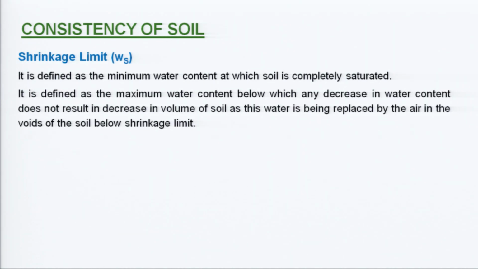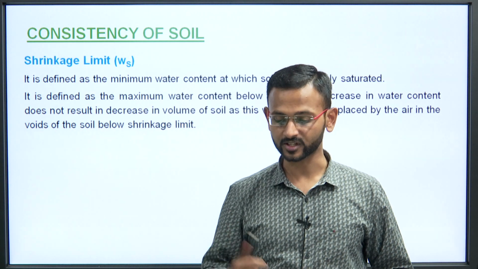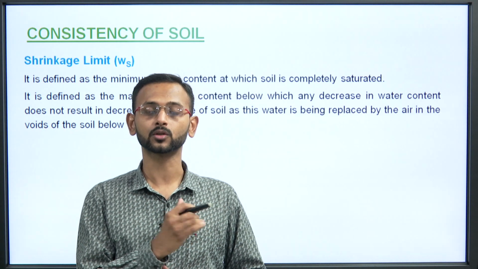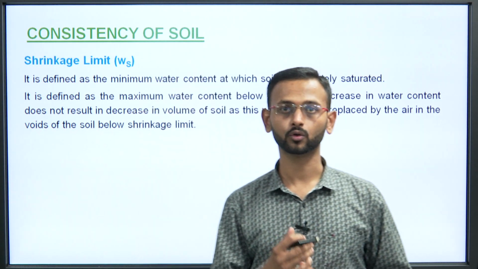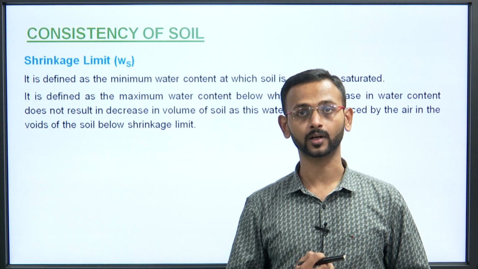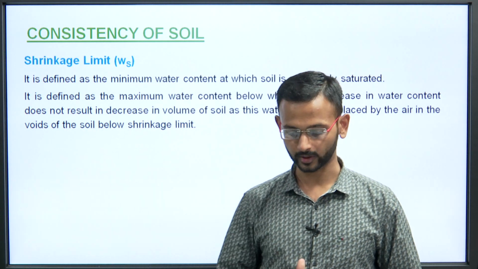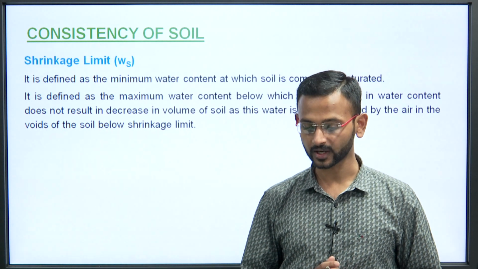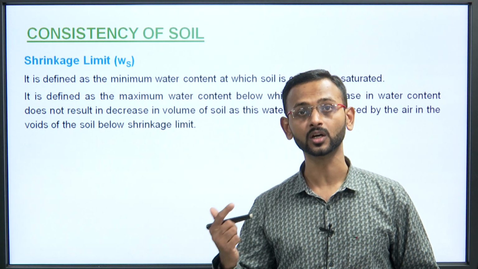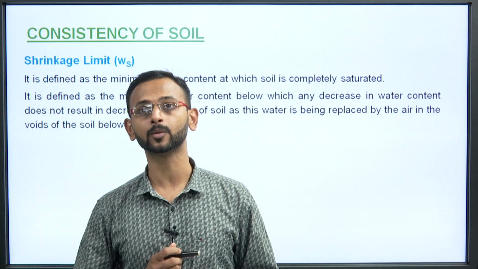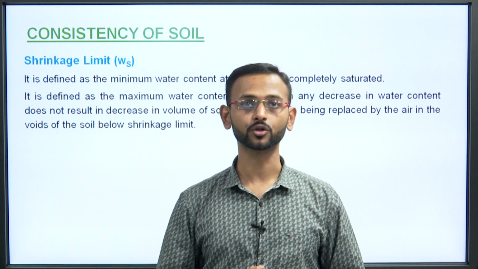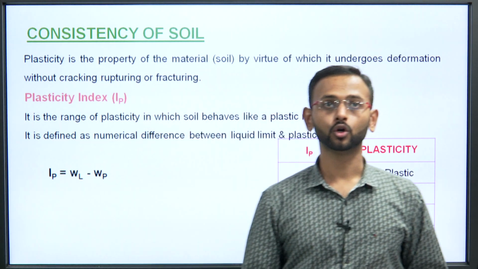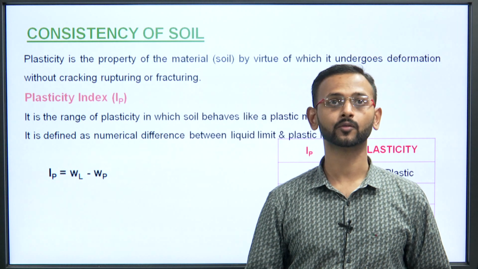When we talk about the shrinkage limit, it is defined as the minimum water content at which soil is completely saturated, which I have already told you that below this, soil will have some saturation value which will be lesser than 1, but beyond it, it will always be equal to 1. It is also defined as the maximum water content below which any decrease in the water content does not result in decrease in volume of the soil, as this water is being replaced by air in the voids of the soil below shrinkage limit. We have already discussed this in the diagram. So, next we move on to the different parameters.